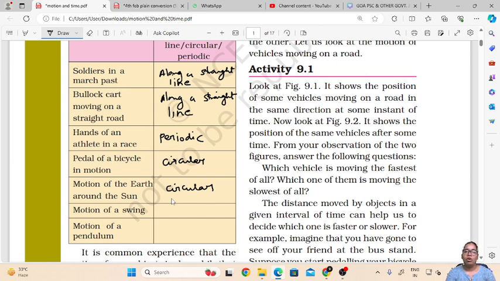A swing also moves in a left to right direction, so it is an example of periodic motion. Motion of a pendulum. We have seen pendulums in wall clocks. This pendulum also moves from left to right side, and this is also an example of periodic motion.